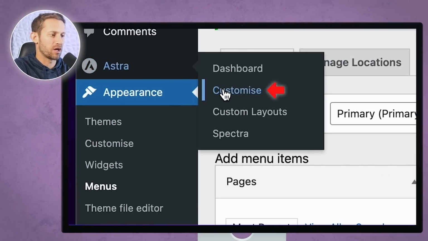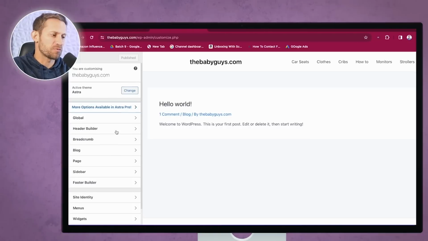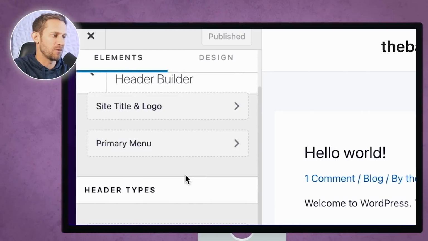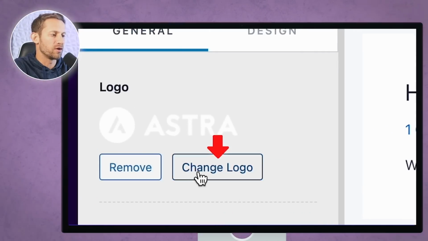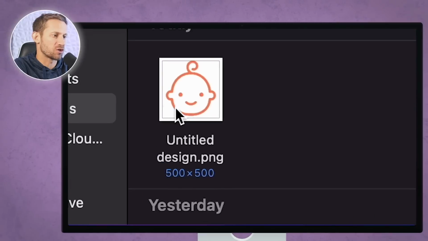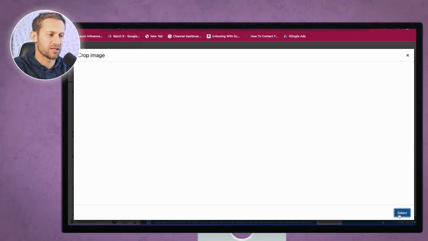So we're going to go to Astra, and we're going to go to customize right here, and this is part of our site identity. I'm going to click on site identity right here, and you can see it wants my settings for my logo. We're going to change from that kind of ugly Astra logo right there to this new one that we just created. Once we select it, we'll click on select right there.